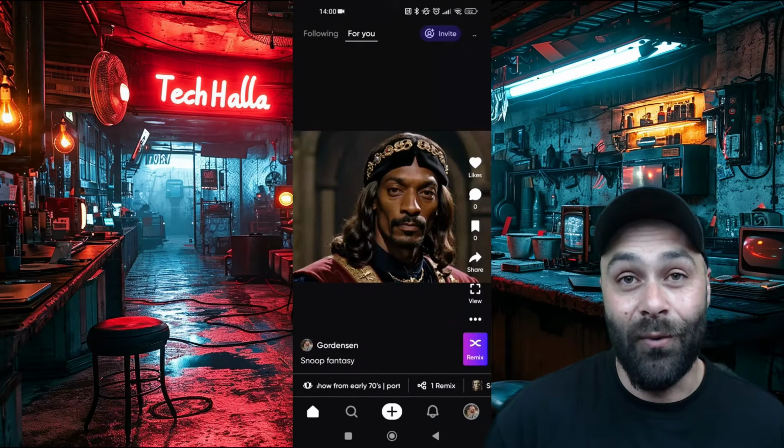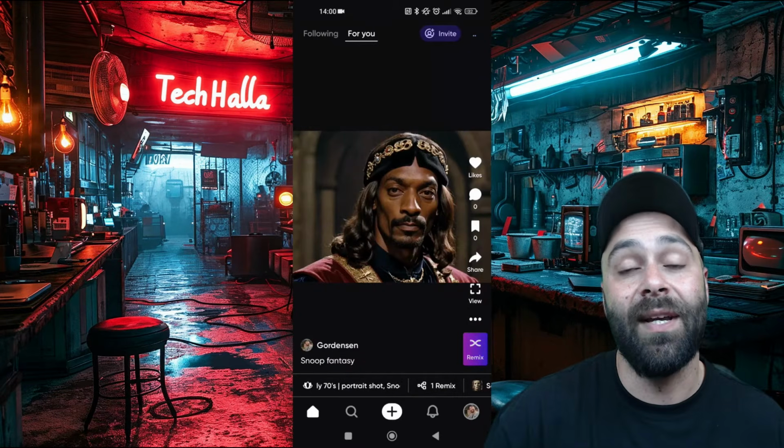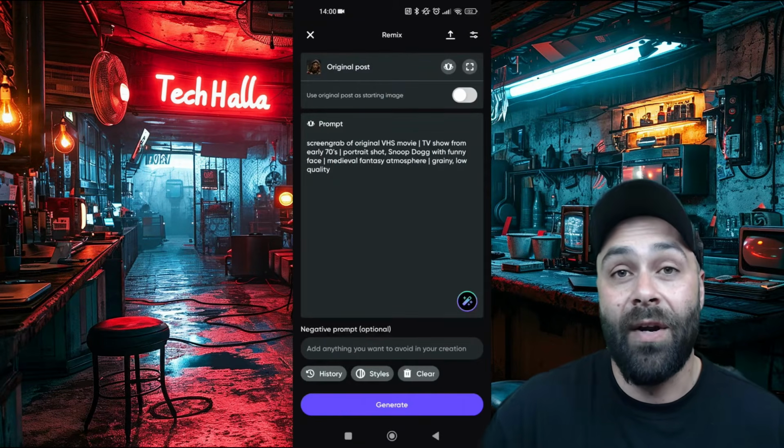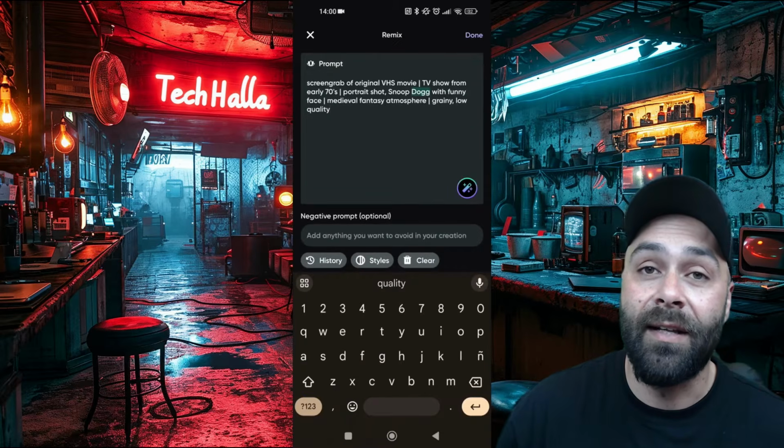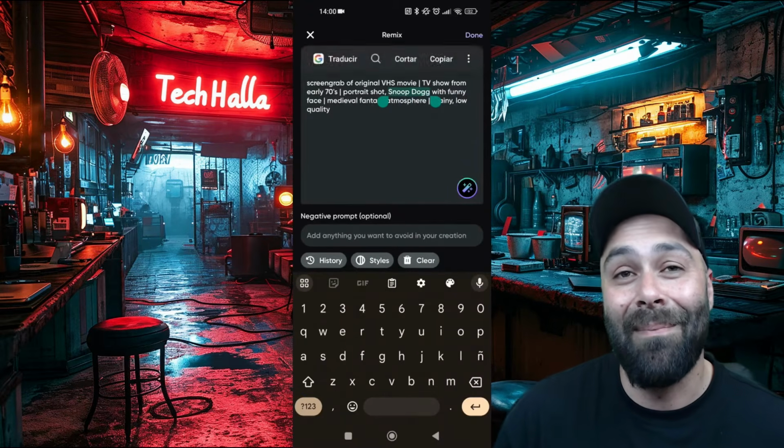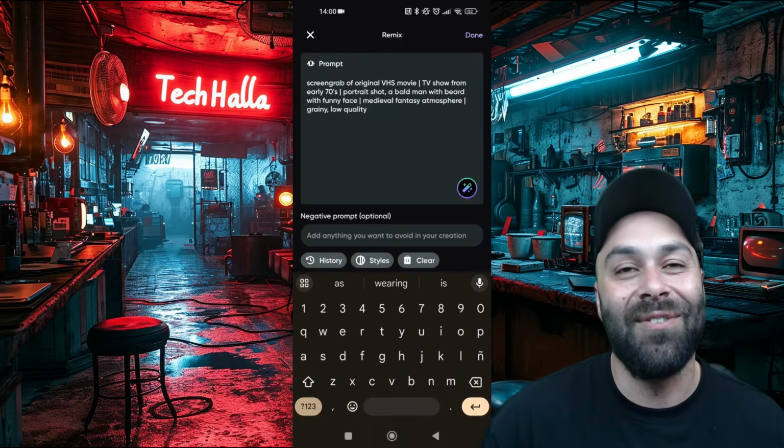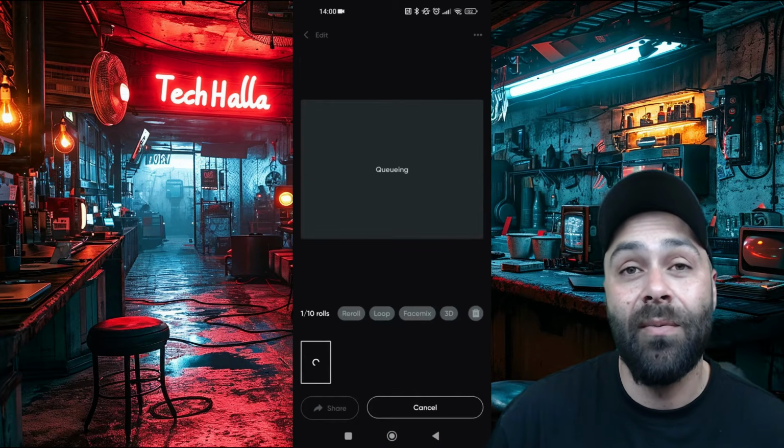We head back to Remix and click on Remix to tweak the prompt a bit more. We are going to adjust it to a character that looks like us, in this case a bald man with beard, and hit generate. We wait for the image to be ready,